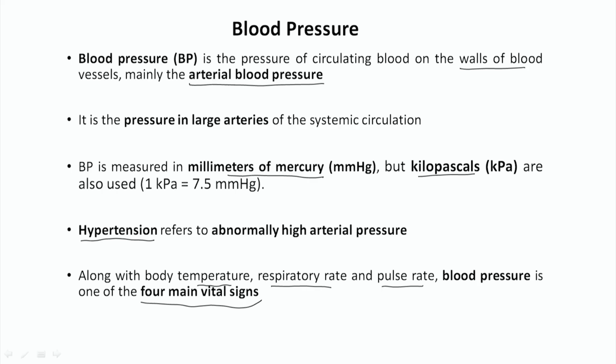Hypertension and hypotension. Hypertension means abnormally high blood pressure. If some person or some animal has abnormally high blood pressure, then that is called hypertension. And the reverse of that, if they have lower blood pressure, then that is called low arterial blood pressure. As I told earlier, it is one of the 4 main vital signs of the body, along with respiration rate, temperature and pulse rate.